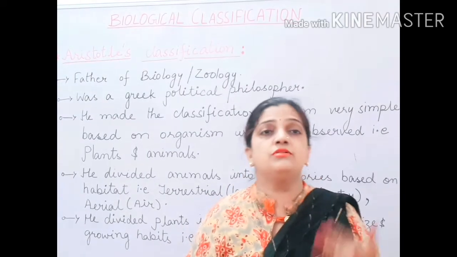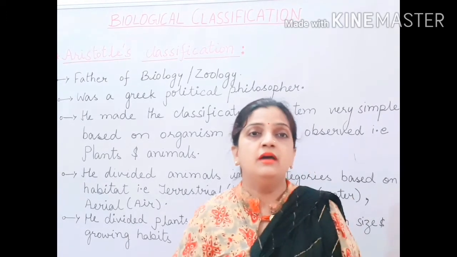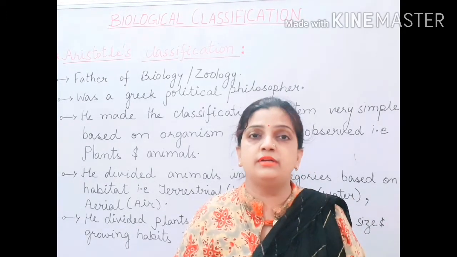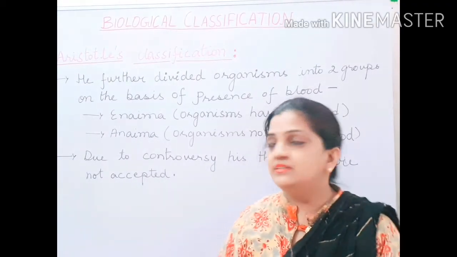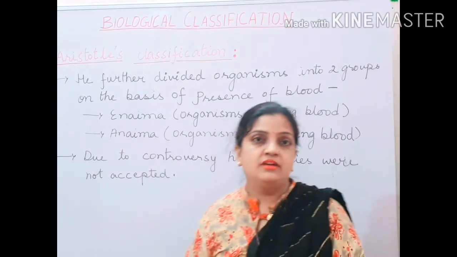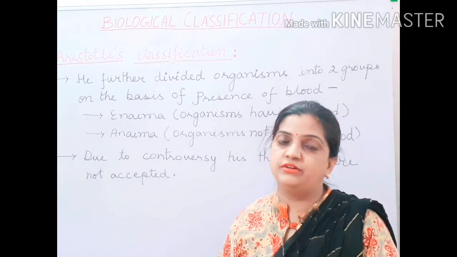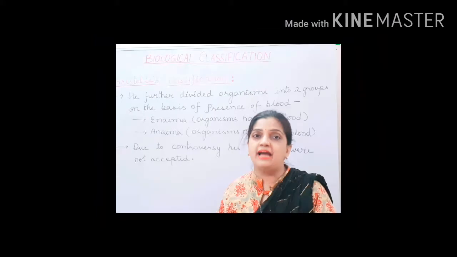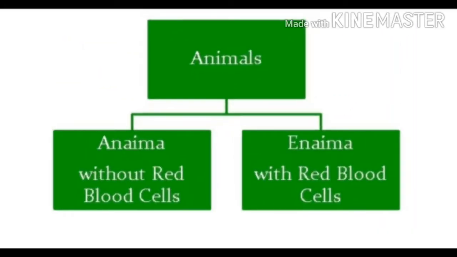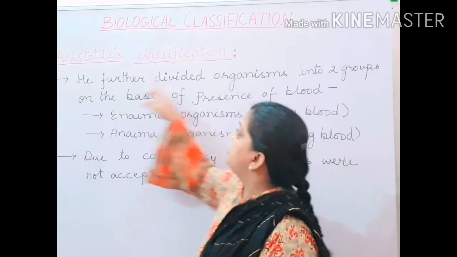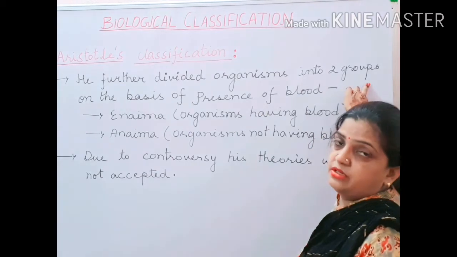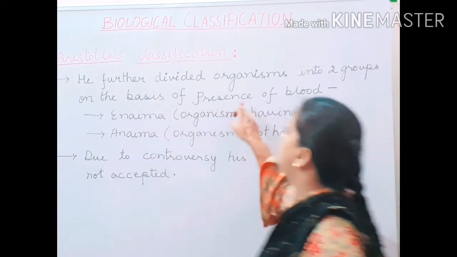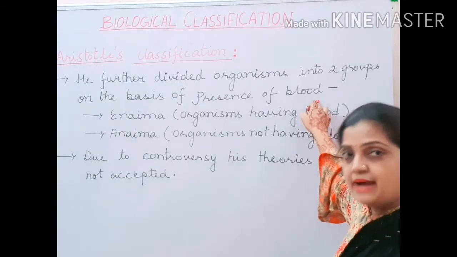He further divided the organisms into two more types. Now let us see what that is. Let us see how Aristotle tried to divide the living organisms further into two categories on the basis of the presence or absence of blood. Now children, he further divided organisms into two groups, on the basis of the presence of blood or the absence of blood.